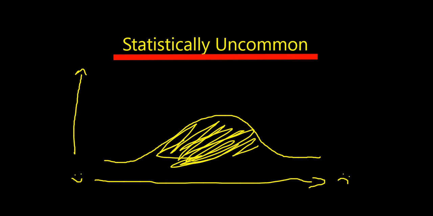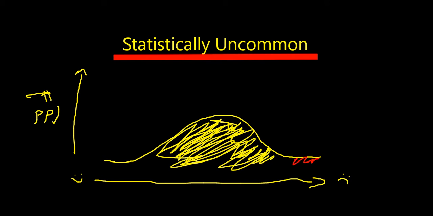We see that most of them are somewhere in the middle, and that's how a normal distribution works. And as we get to the far ends of the distribution, very small numbers of people remain. And these people are statistically uncommon.